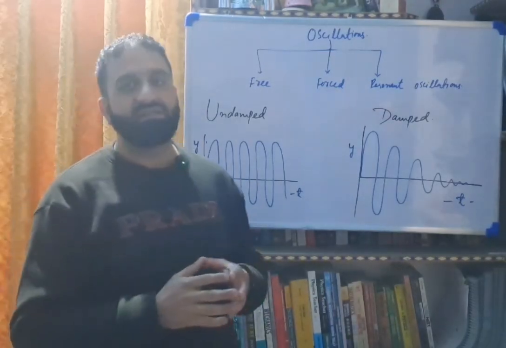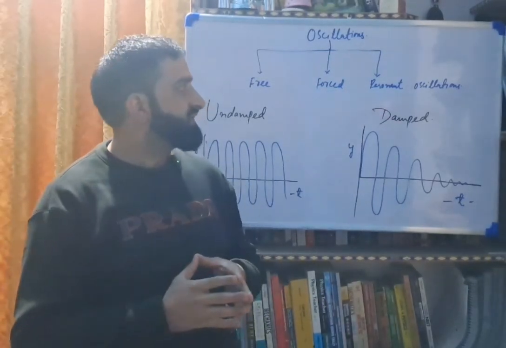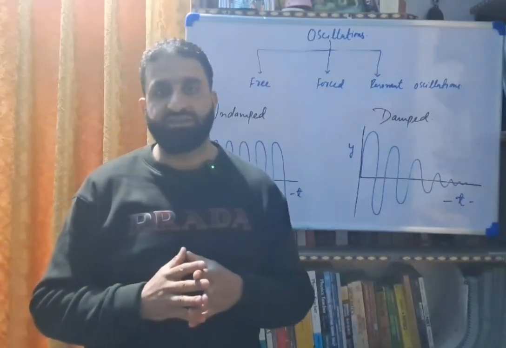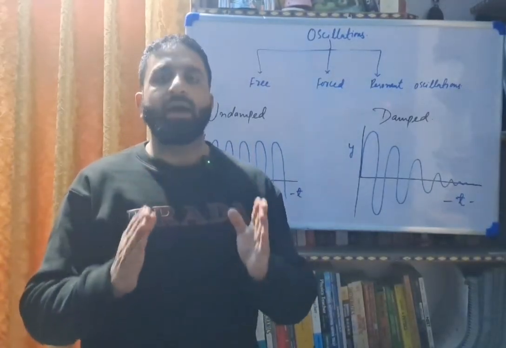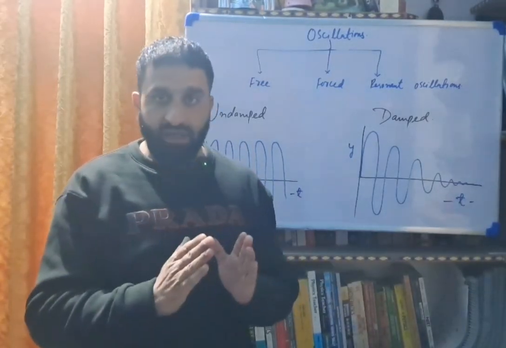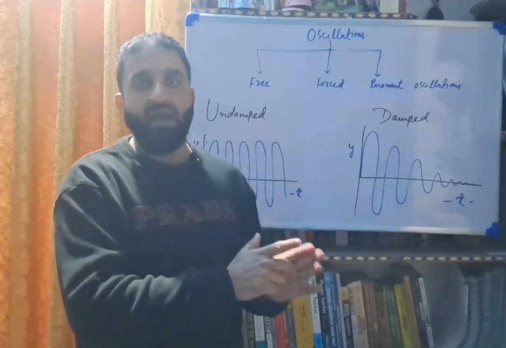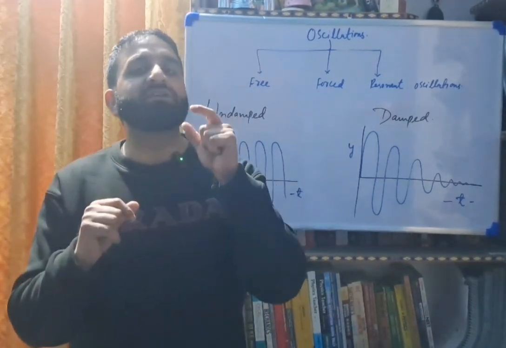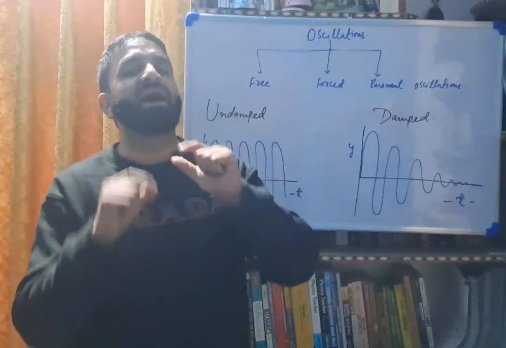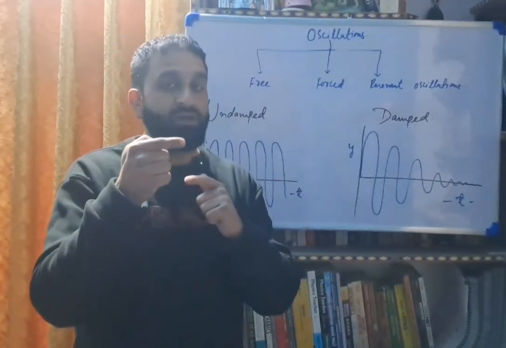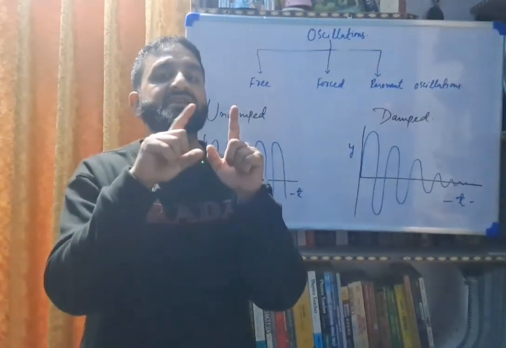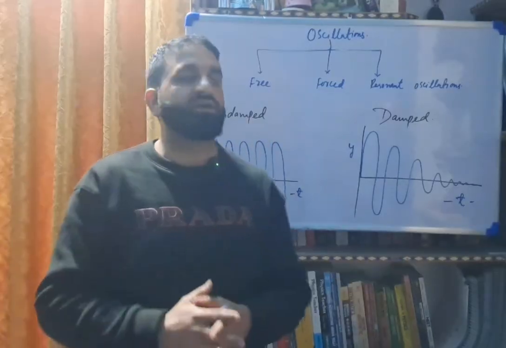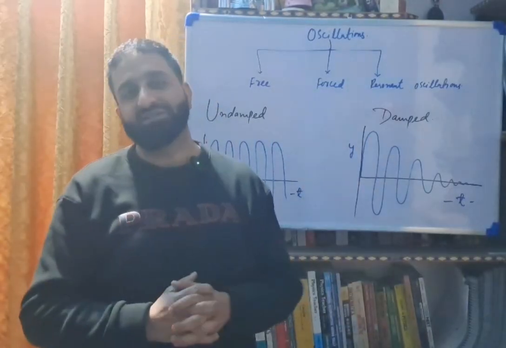Now let us discuss resonant oscillations. When a body is set into oscillations by an external force, but the frequency of the oscillations is the same as its natural frequency, that means resonance has occurred. These oscillations are called resonant oscillations.